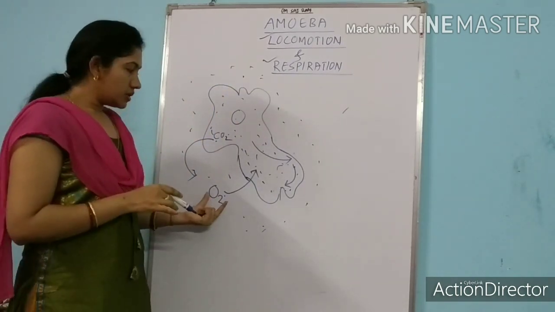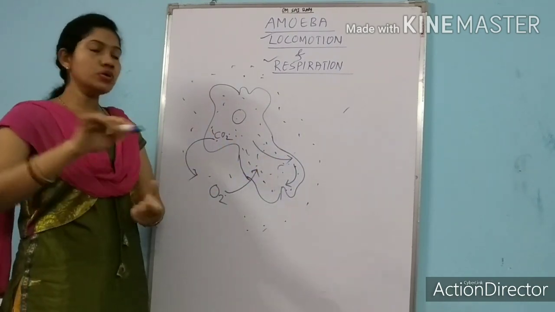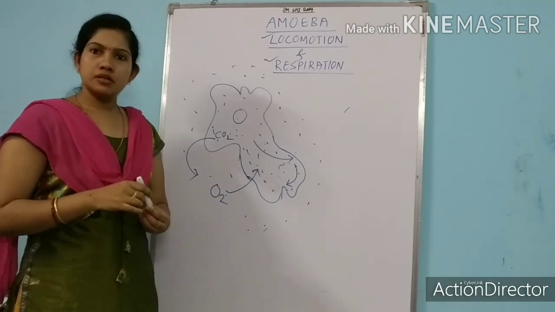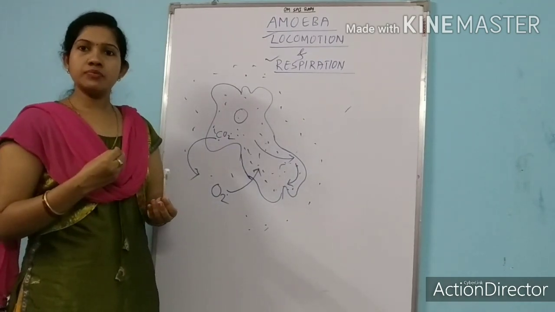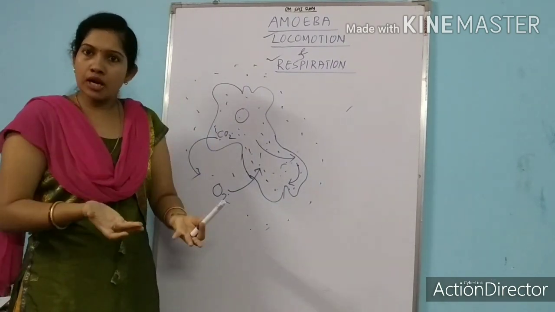Like this, it will absorb oxygen into the body and give out carbon dioxide out of the body. This is the same exchange of gases as we perform for our body. We inhale oxygen and we take out carbon dioxide.